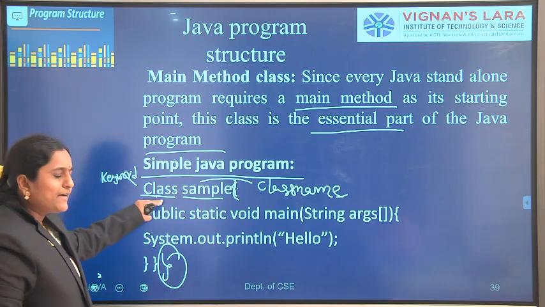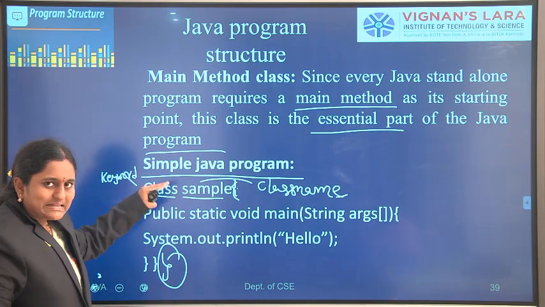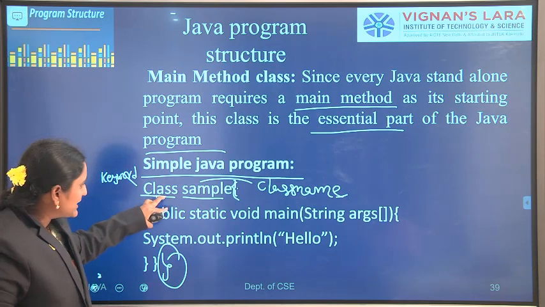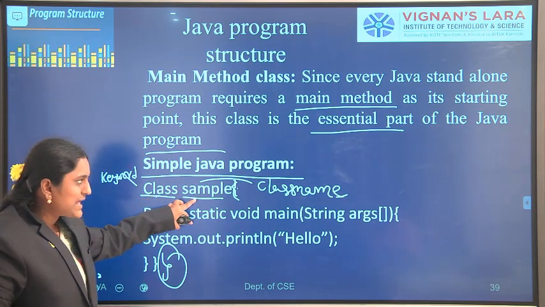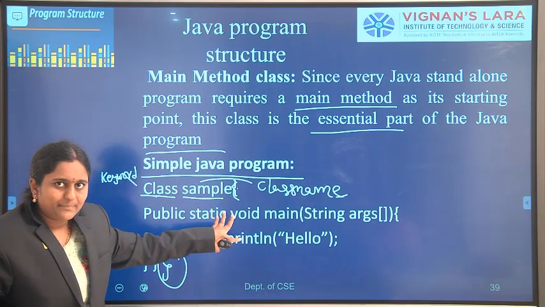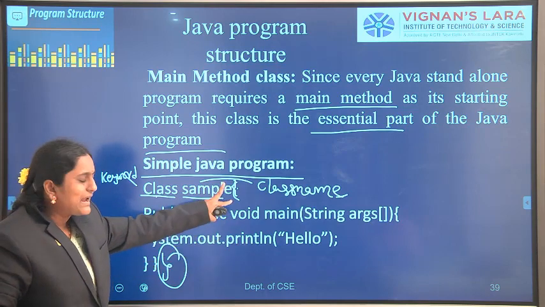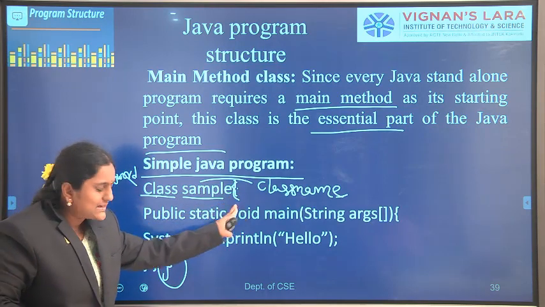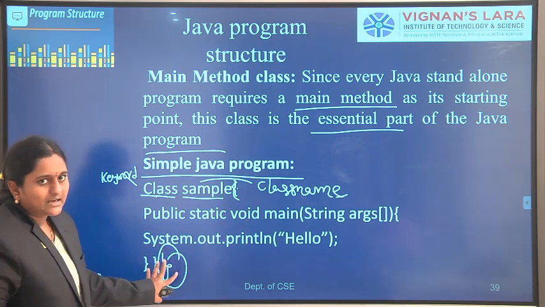So we are defining a class. Class is a keyword, and its first letter should start with a lowercase letter. Here sample is the class name. After the class definition, we open the curly brace, and at the end of the program, we close the curly brace.